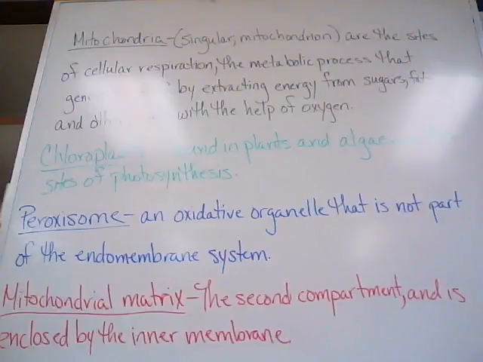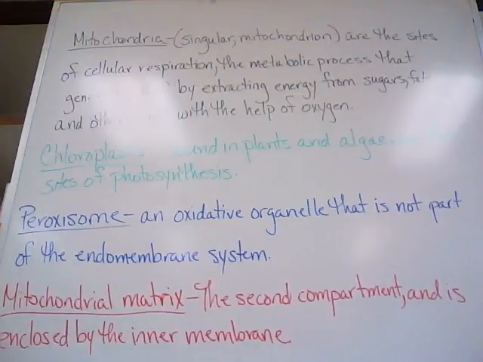Okay, now that we've talked about the mitochondria and the chloroplast, let's move on to the peroxisomes and their oxidation. The peroxisome is a specialized metabolic compartment that is bounded by a single membrane.